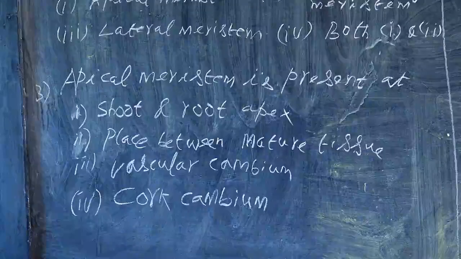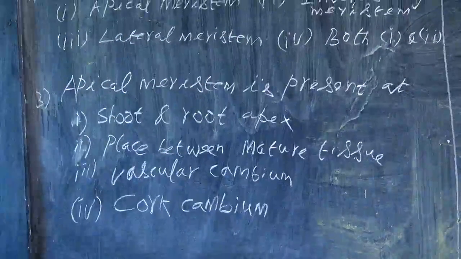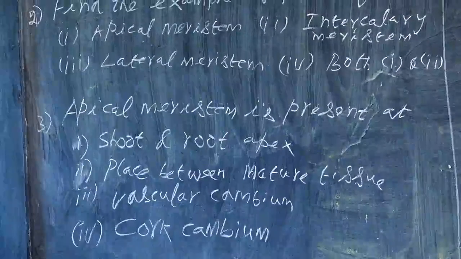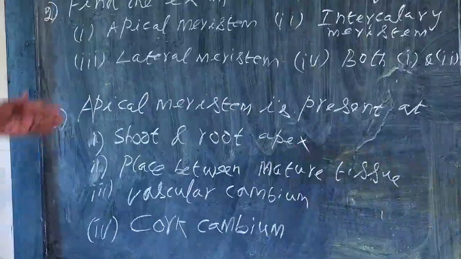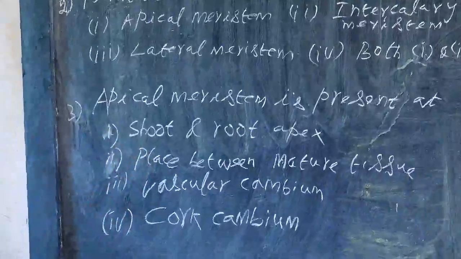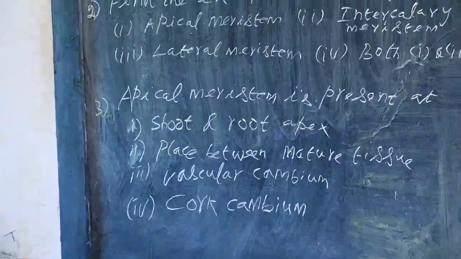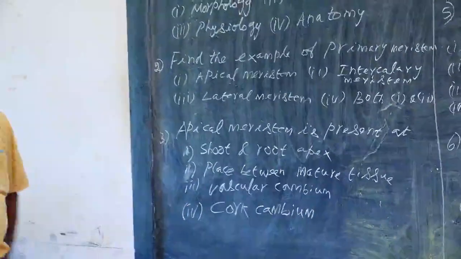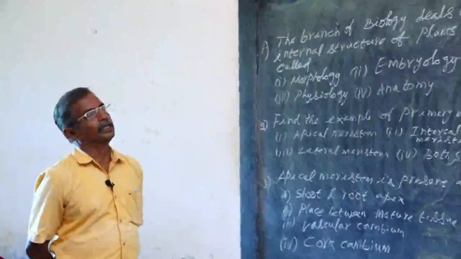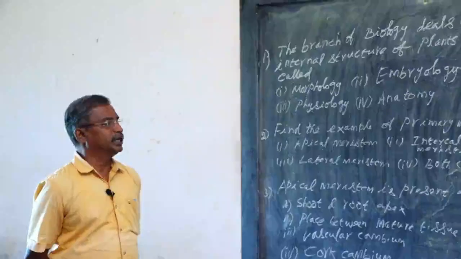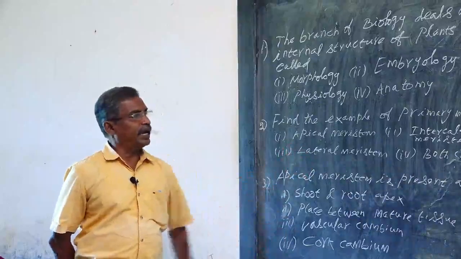Option 2, placed between mature tissue, is called intercalary meristem, which is found in between two permanent tissues. Third one is vascular cambium. Vascular cambium is an example of lateral meristem. It is responsible for the secondary growth of the plant in dicots. Cork cambium is also an example of lateral meristem. The examples are very, very important. You should know all the examples, then only can you answer correctly.